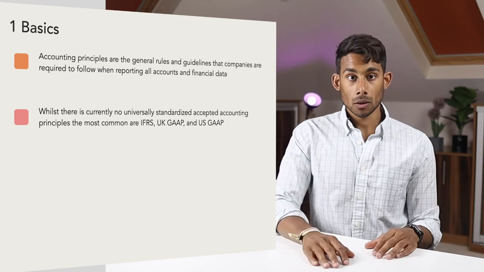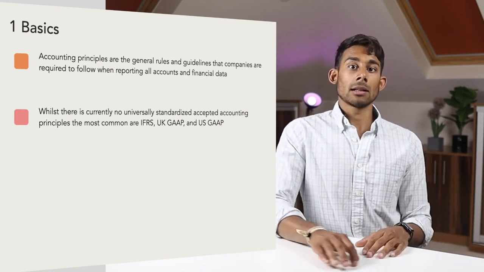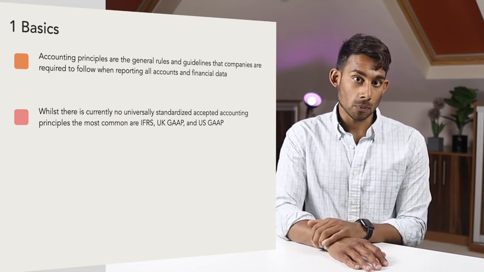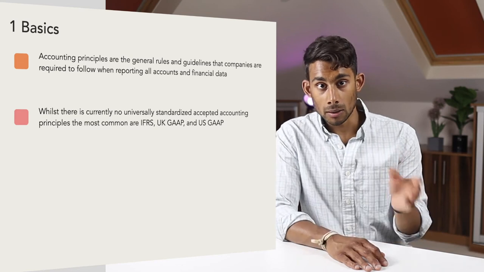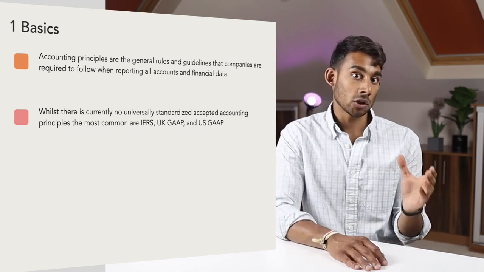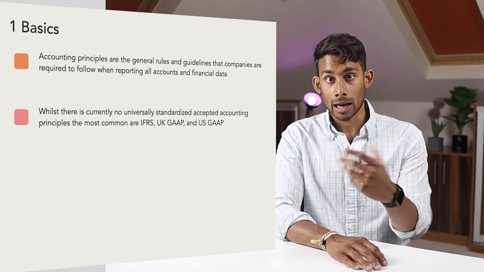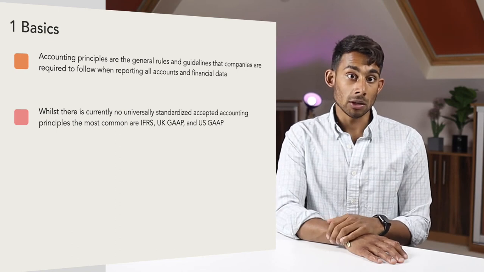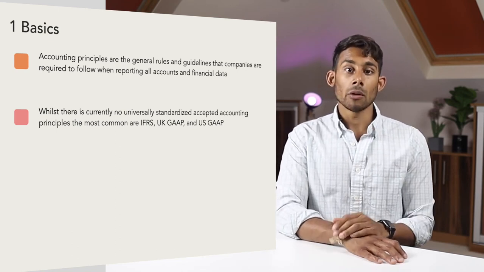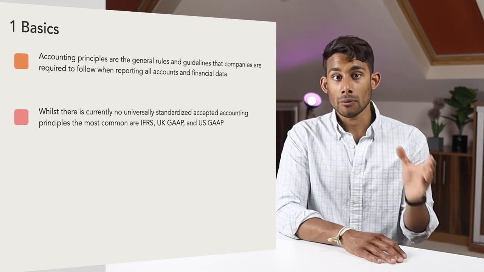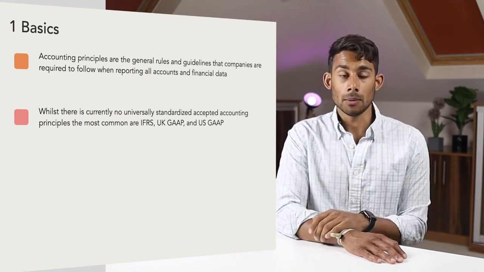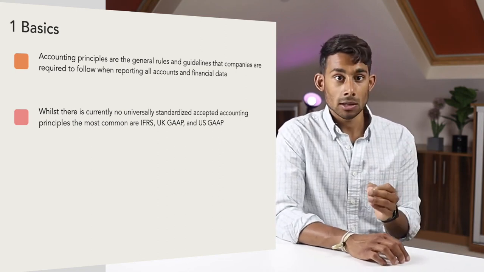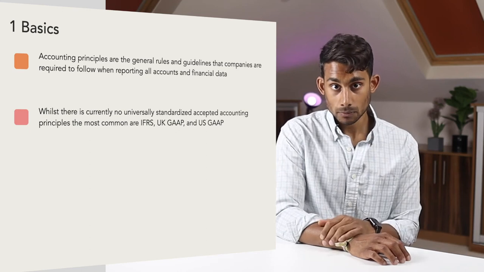The IFRS stands for the International Financial Reporting Standards Foundation and is a non-profit accounting organization. Its main objective includes the development and promotion of the International Financial Reporting Standards through the International Accounting Standards Board, which it oversees. The generally accepted accounting principles in the UK, UK GAAP, is the body of accounting standards published by the UK's Financial Reporting Council, the FRC. The UK GAAP is the overall body of regulation establishing how company accounts must be prepared in the United Kingdom.